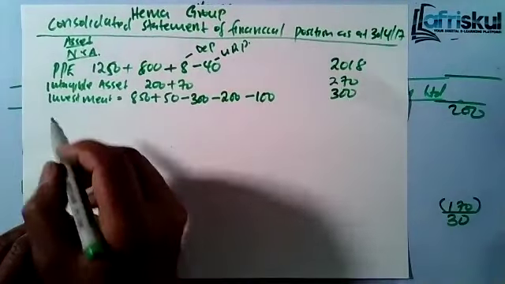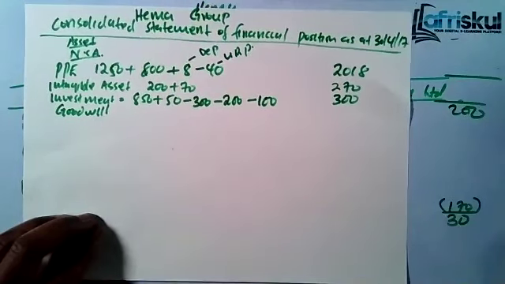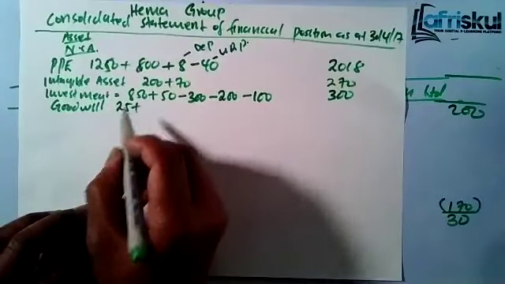Then you can bring the goodwill now. The goodwill was 25 plus 30.